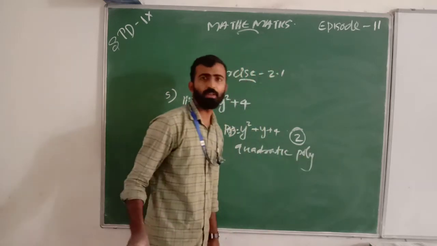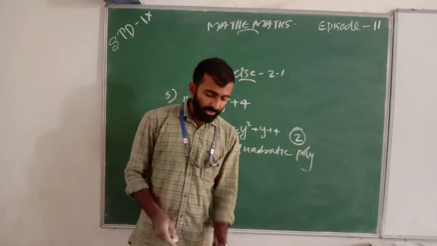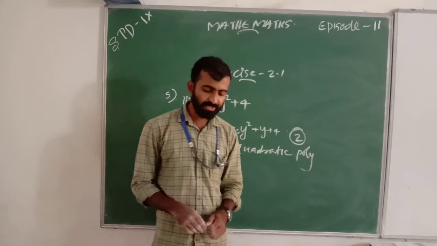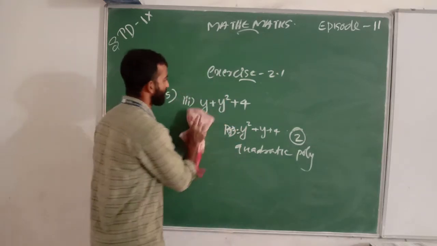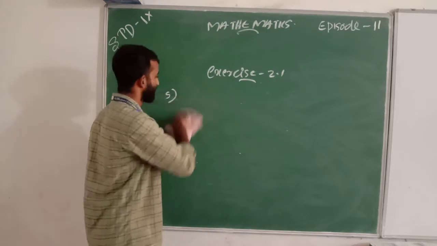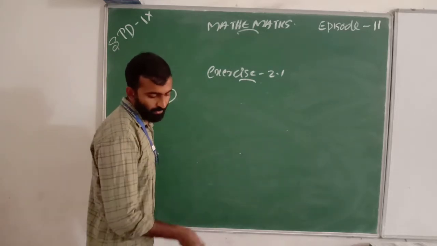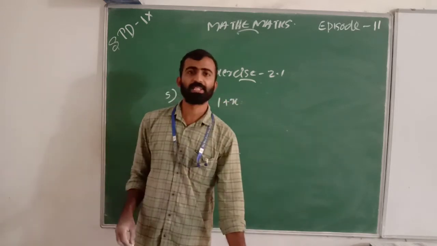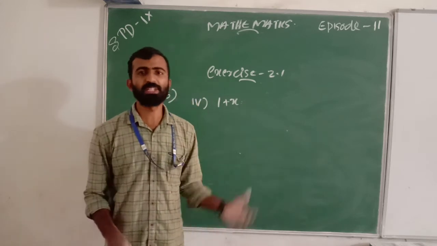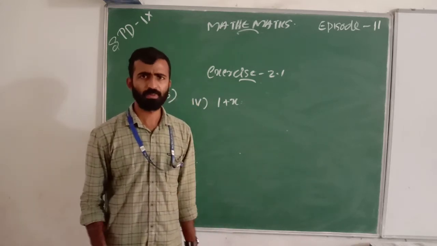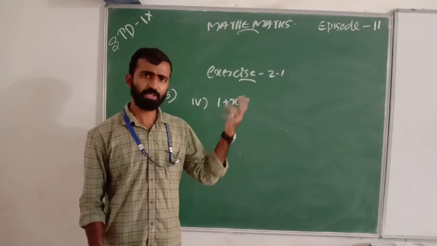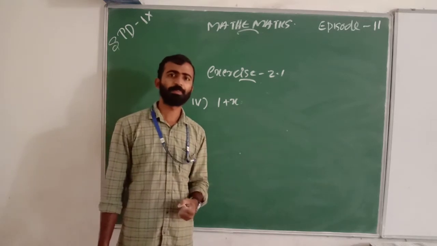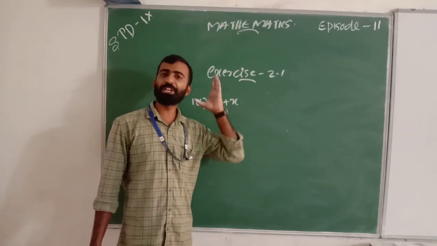Quadratic polynomial. And the fourth one we are discussing next. What is the fourth one? 1 plus x. Which type of polynomial is this? Is it linear, quadratic or cubic? This is a linear polynomial.